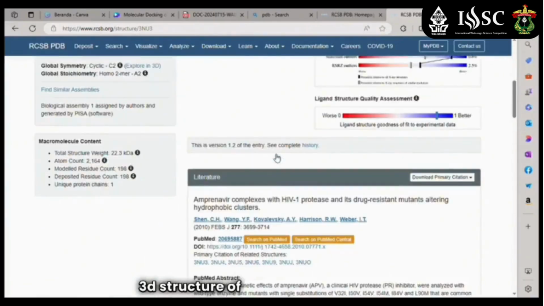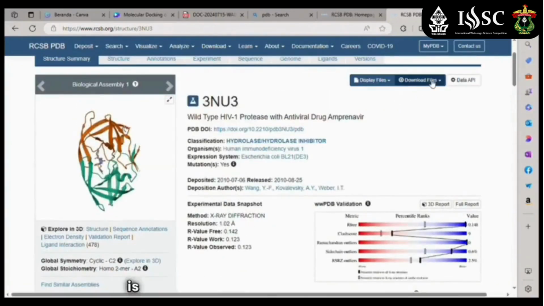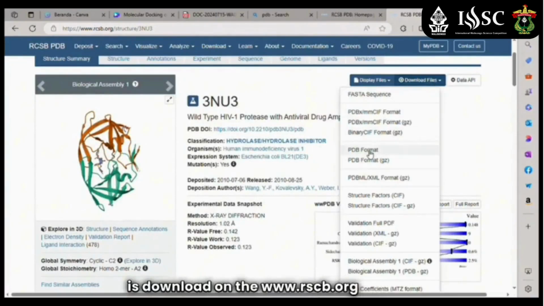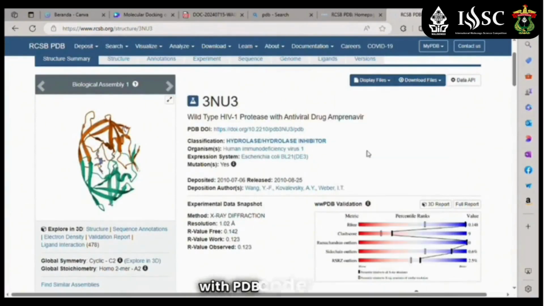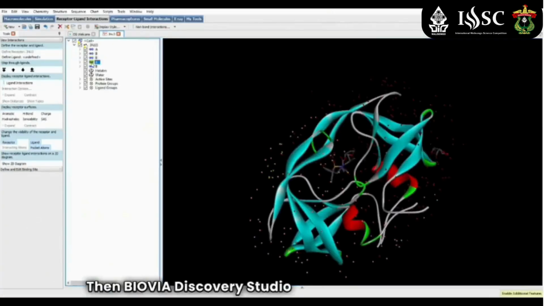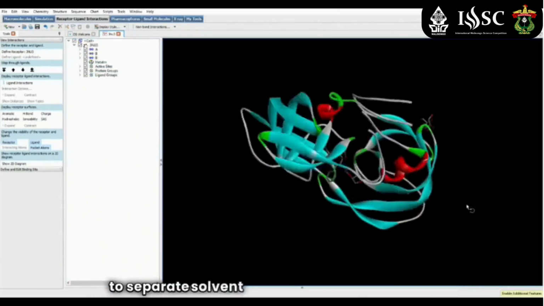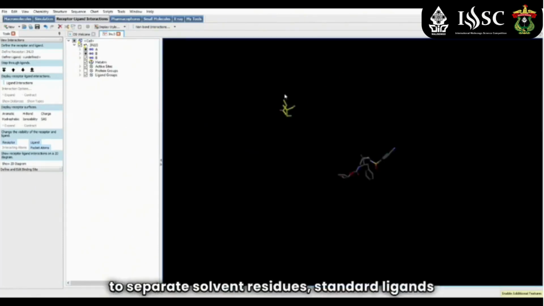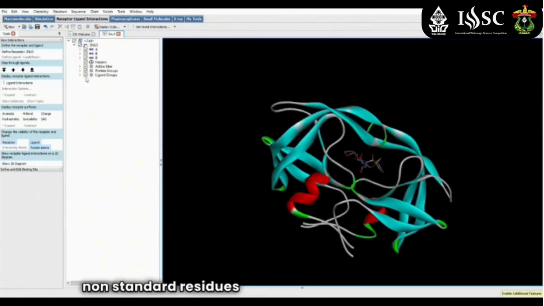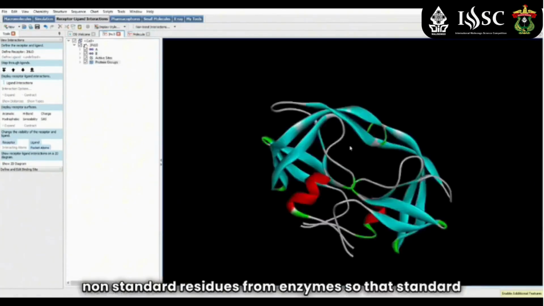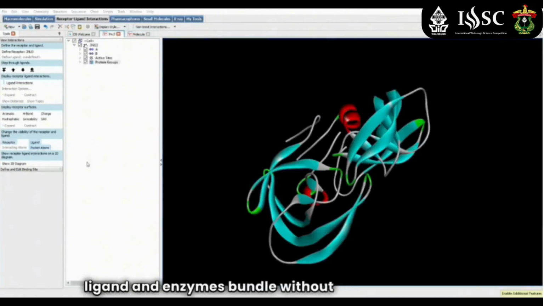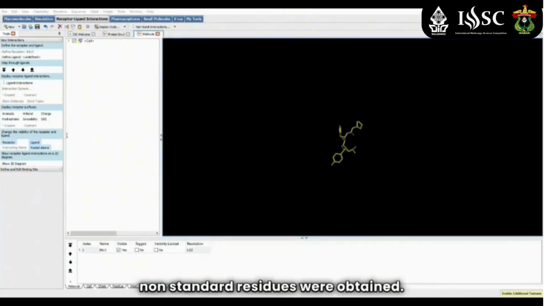The 3D structure of HIV-1 protease enzyme is downloaded from the RCSB-PDB website with PDB code 3NU3. Then BIOVIA Discovery Studio 2021 software was used to separate solvent residues, standard ligands, and other non-standard residues from the enzyme, so that the standard ligand and enzyme bundle without other solvent and non-standard residues were obtained.